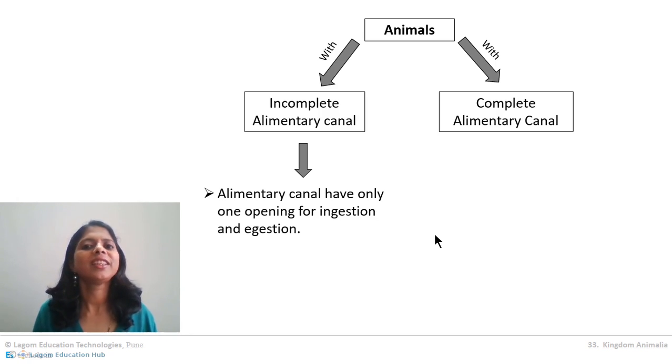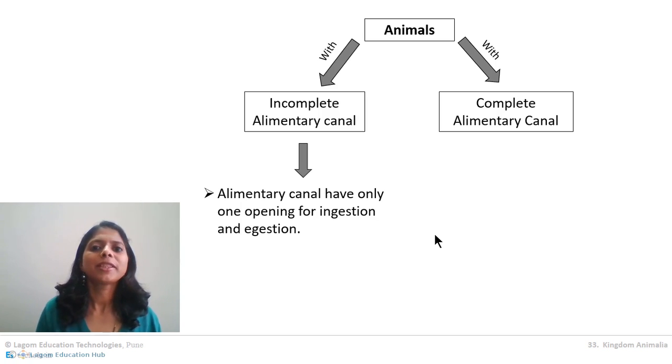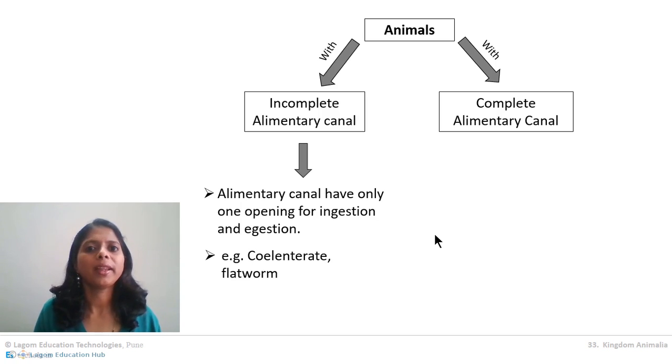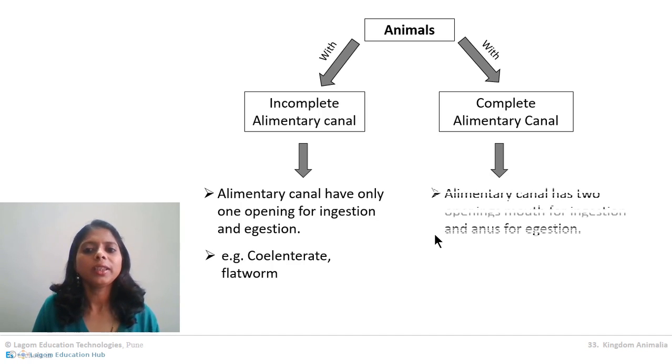Correct. We studied this in the body plans, the animals with the blind sac body plan. So coelenterates and flatworms have the blind sac body plan. They have only one opening for their digestive system, only one opening for egestion and ingestion of food. So that is the incomplete alimentary canal.